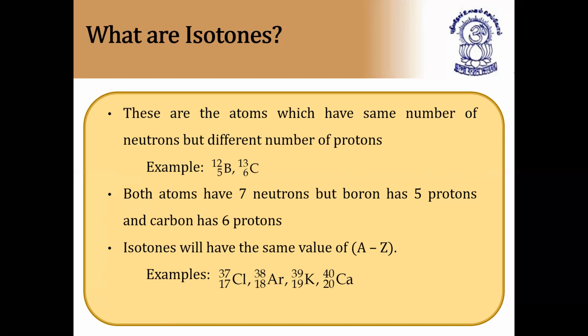One other thing you have to remember is the definition. Isotones means atoms of different elements which have the same number of neutrons but different number of protons. Isobars and isotopes we already discussed. Only isotopes are atoms of the same element, but all the remaining are different elements. That is, isobars are different elements, as well as isotones are also different elements. So this is about isotones, isobars, and isotopes.